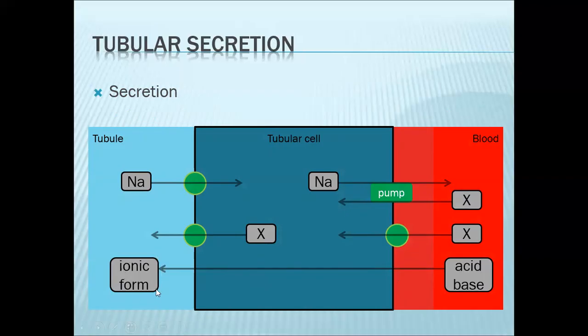Once they are in their ionic form, they will no longer be allowed to pass through the cell membrane. So if you will recall, the cell membrane does not readily allow charged particles to go through. That is diffusion trapping. A clinical application for diffusion trapping is when you have a patient with, let's say, salicylate toxicity.